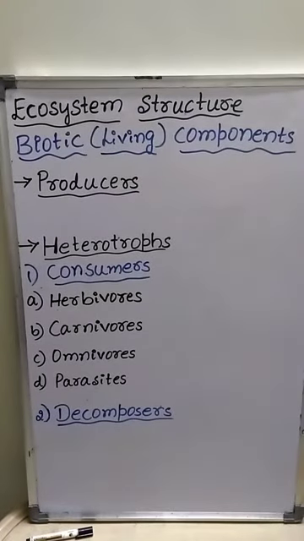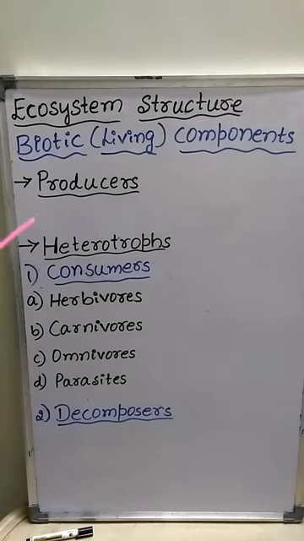Hello students. In the last class we have discussed about ecosystem and its components. In this class let us discuss about ecosystem structure. Ecosystem consists of two types of components such as biotic and abiotic.